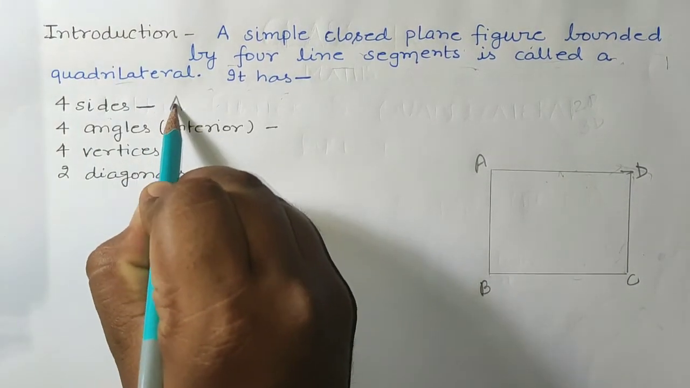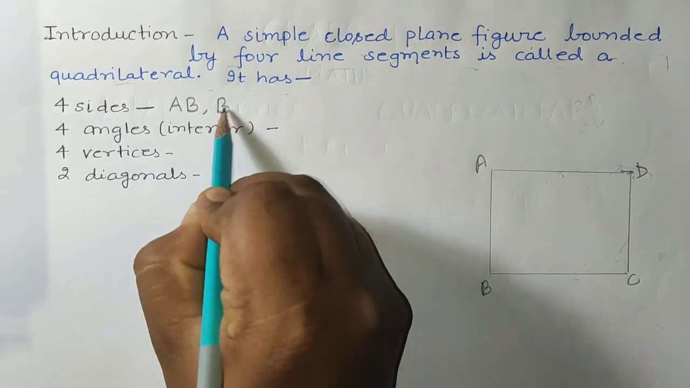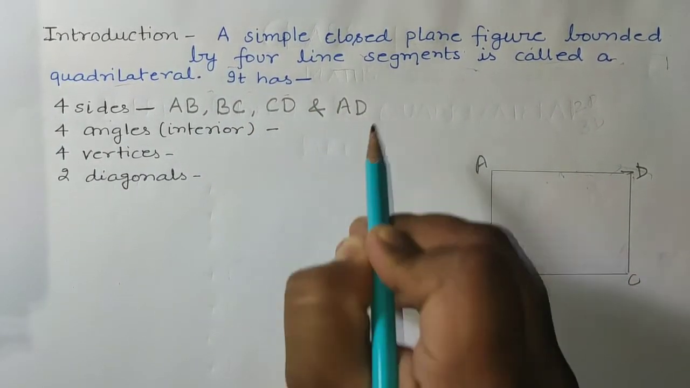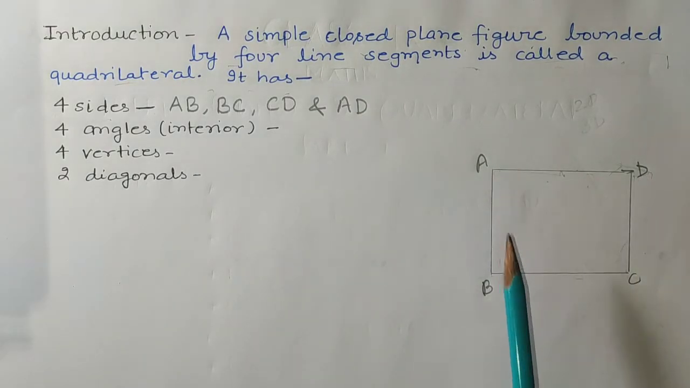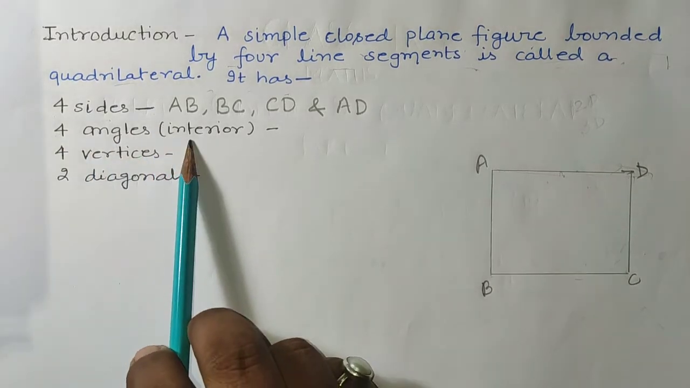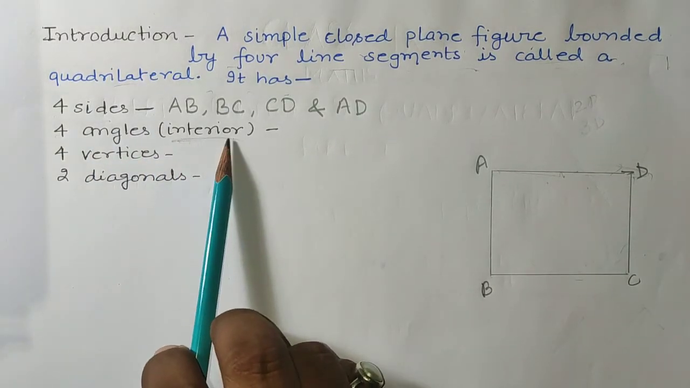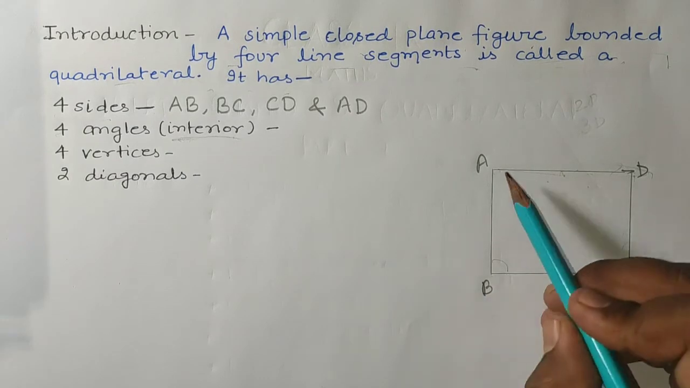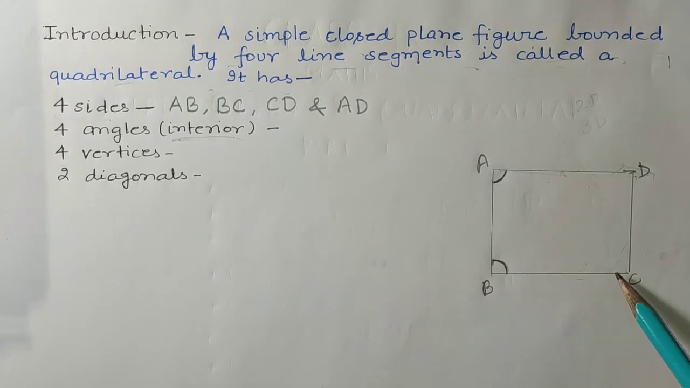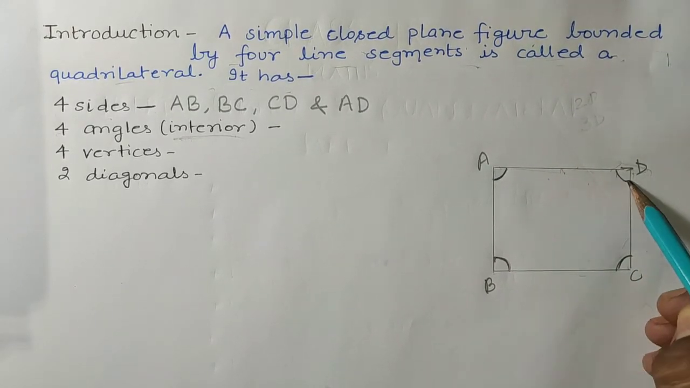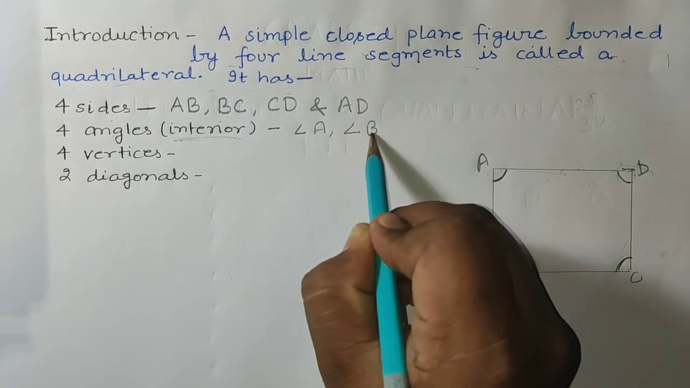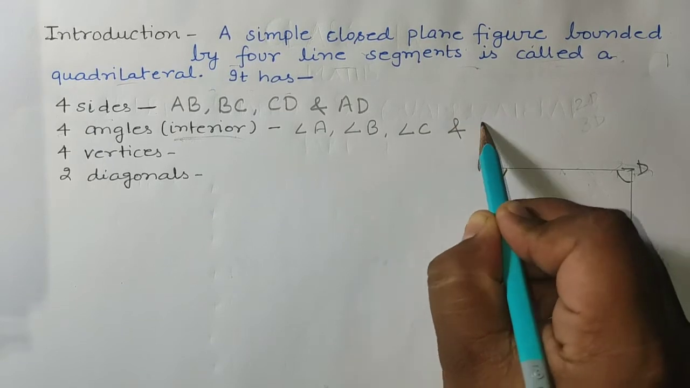So the four sides are AB, BC, CD and AD. Okay students, you can say DA also. Then there are four angles. Here the word is interior, which means four interior angles are there: first interior angle, second interior angle, third interior angle and fourth interior angle. So here, angle A, angle B, angle C and angle D.